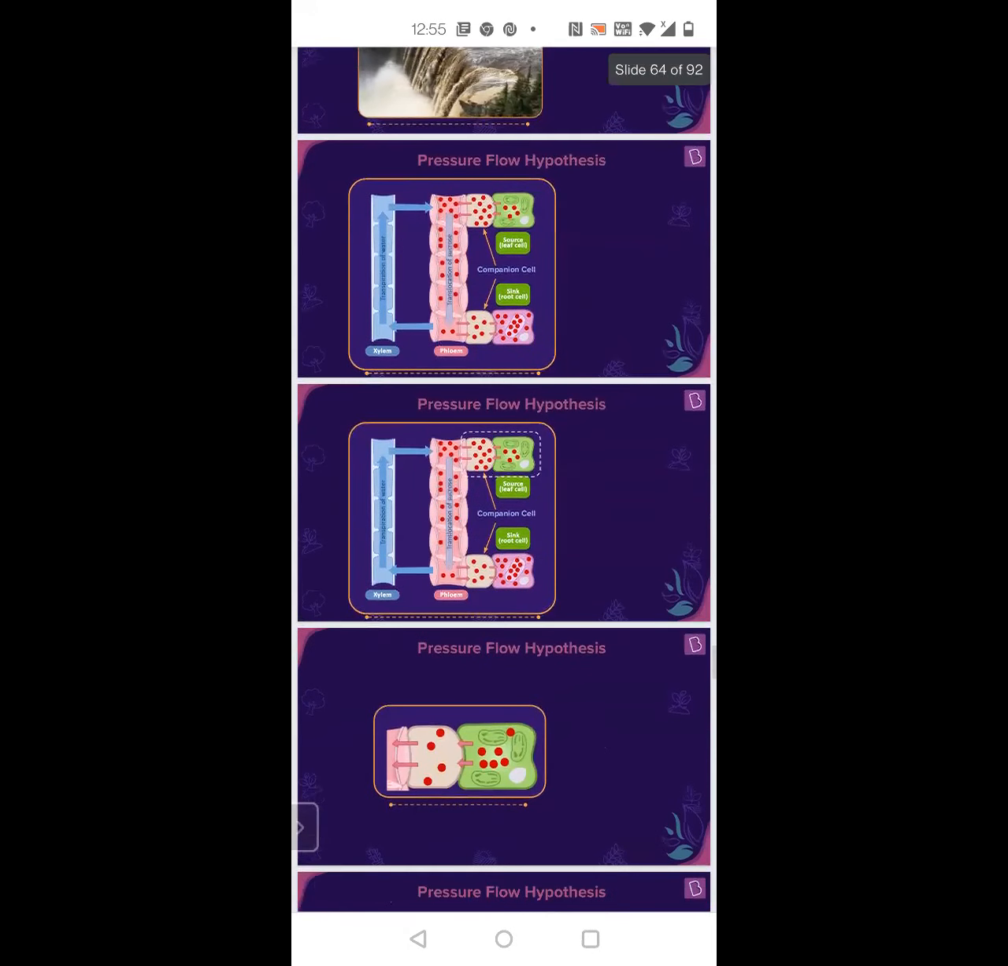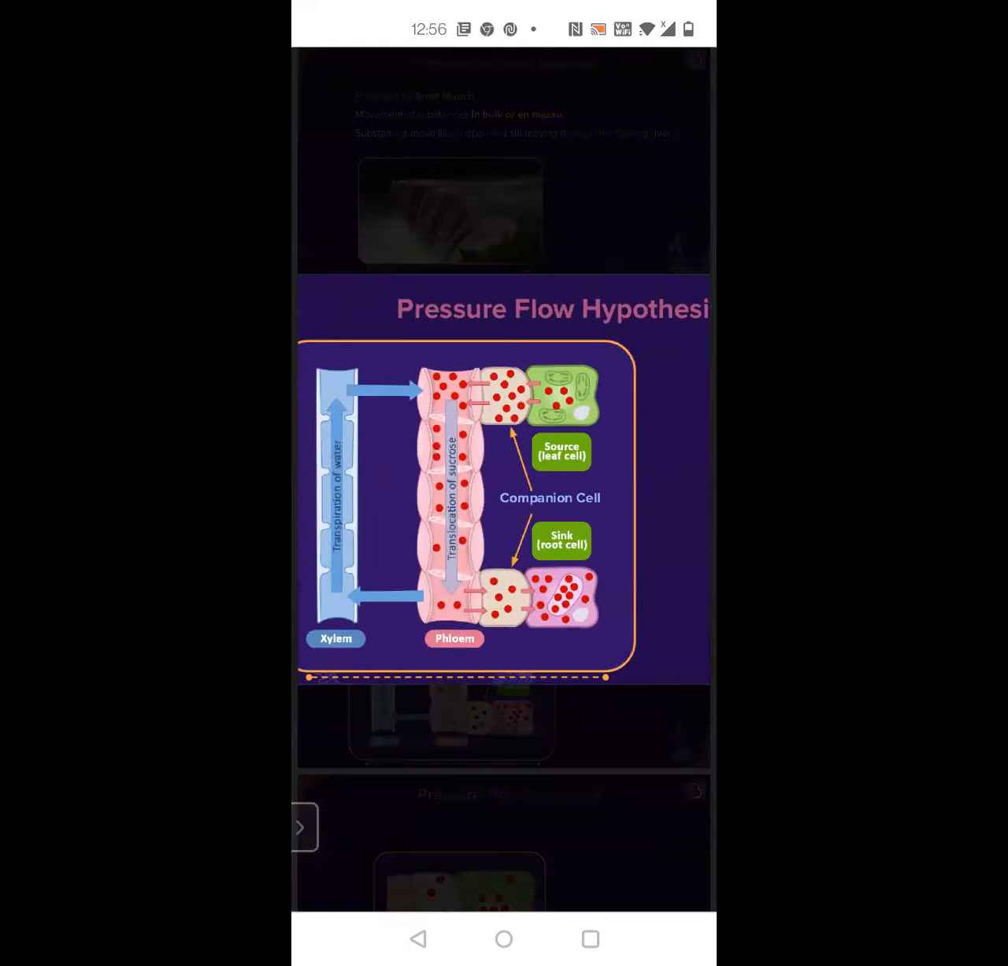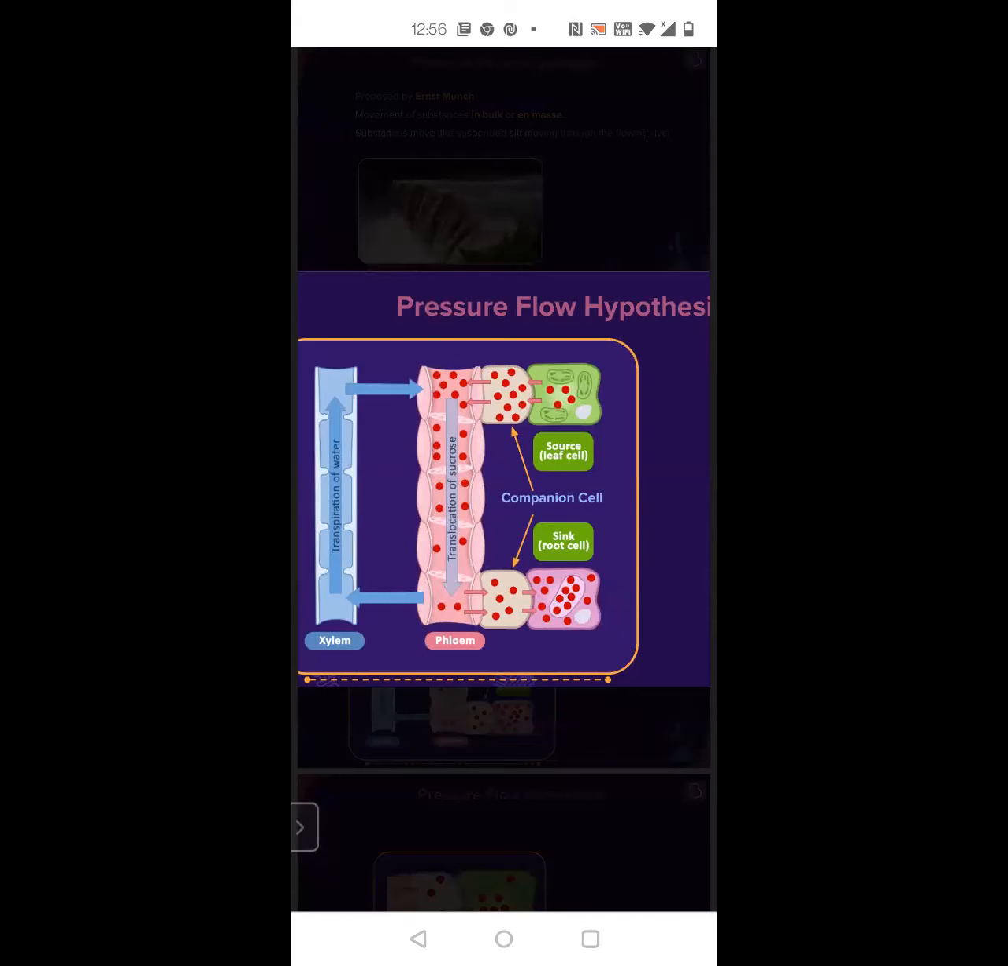Okay, fine. So now we will come to how the food is translocated. That is explained by the pressure flow hypothesis.